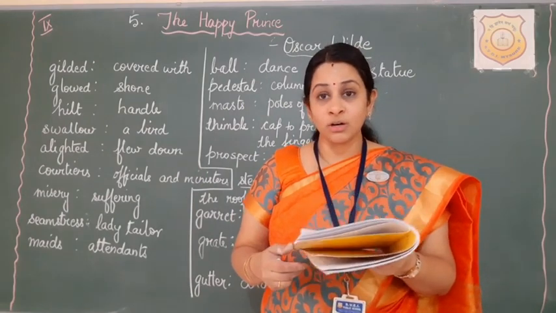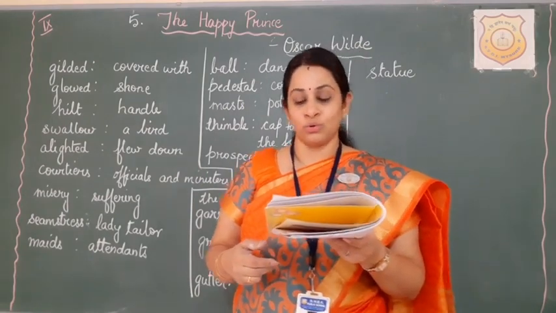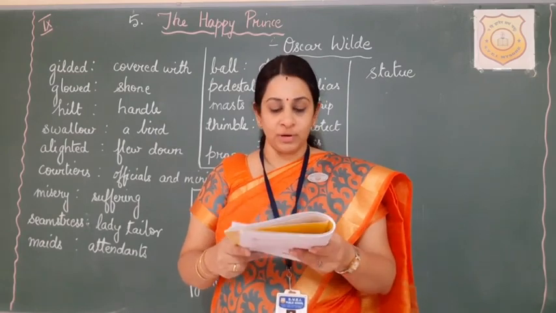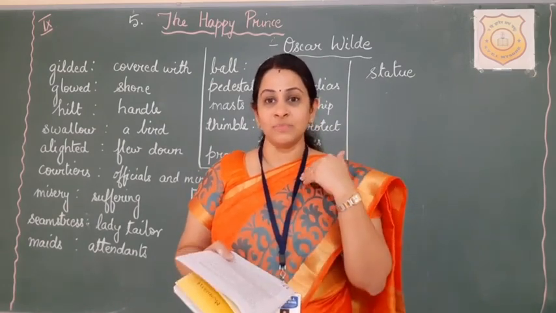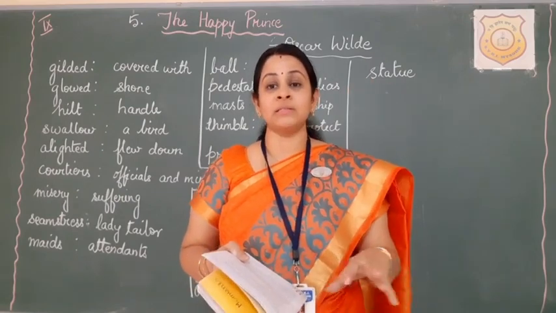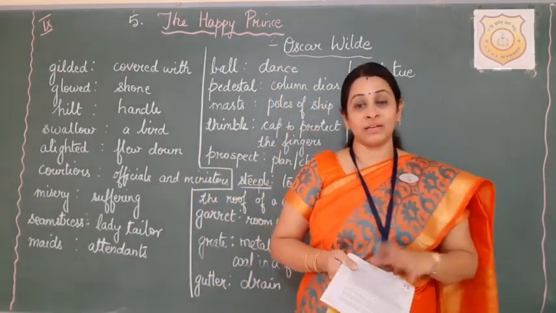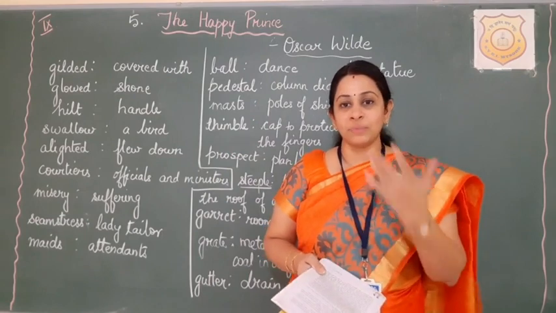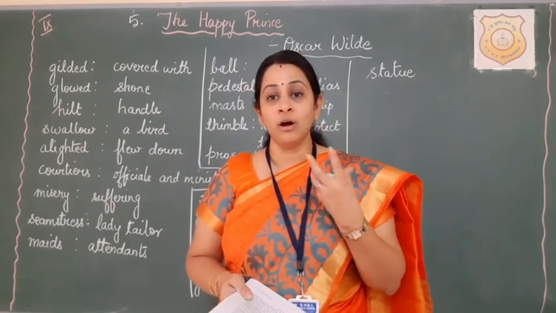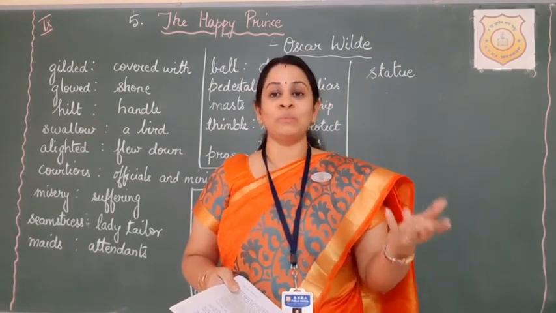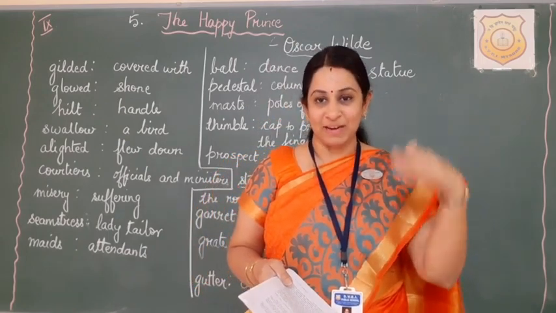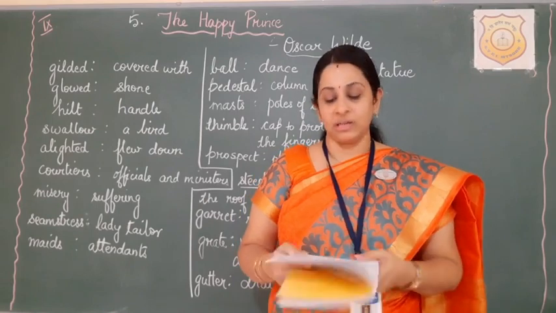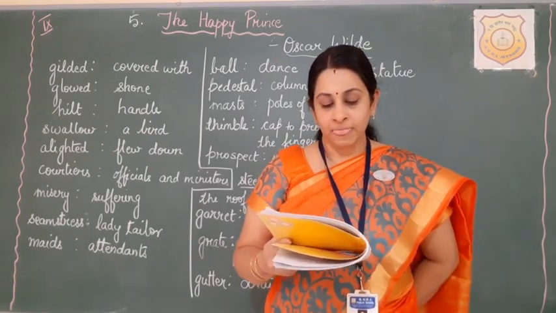"What? Is he not solid gold?" said the swallow to himself. He was too polite to make any personal remarks. So the swallow just thought to himself, by looking at the prince, that the prince is made completely of gold. And when the prince said that my heart is made of metal, the swallow immediately thinks that the prince is not made of gold. He is made of metal, only with a golden leaf on the top covering.